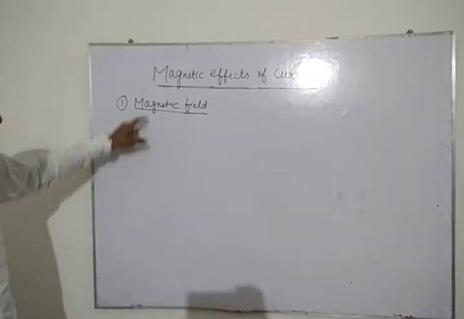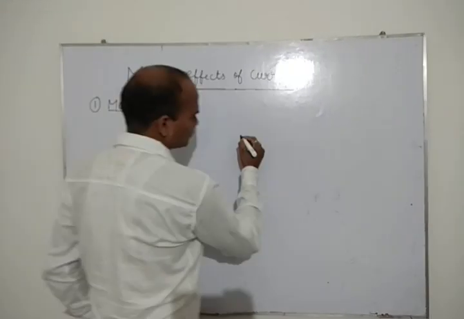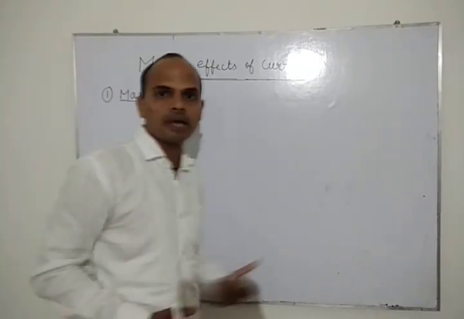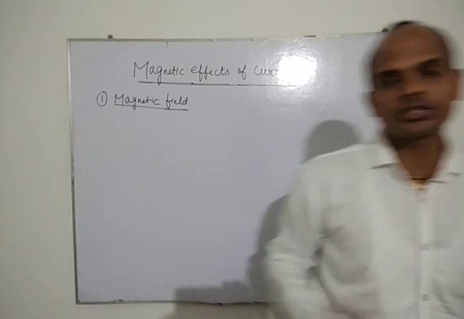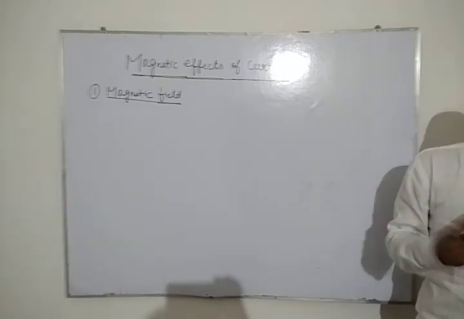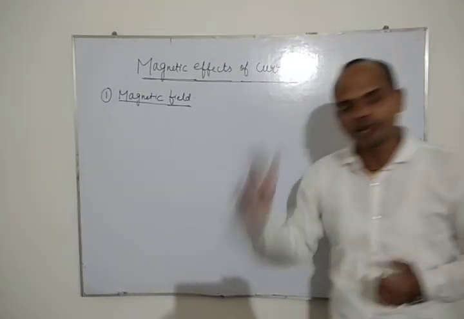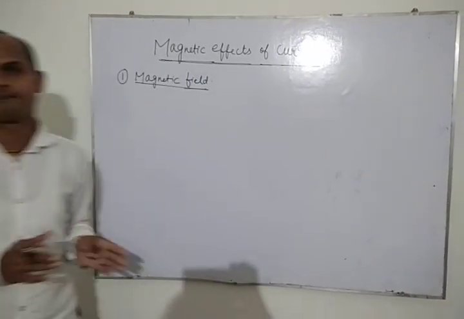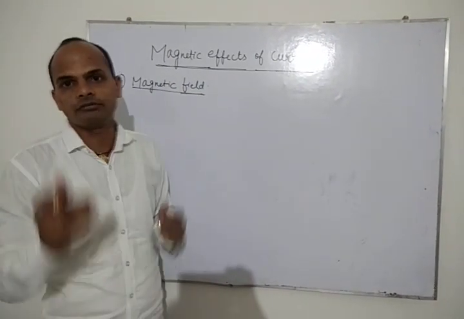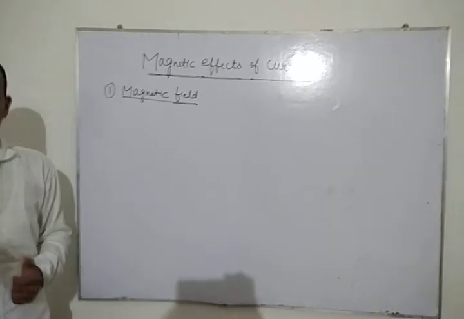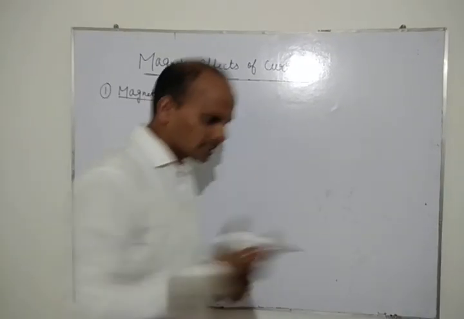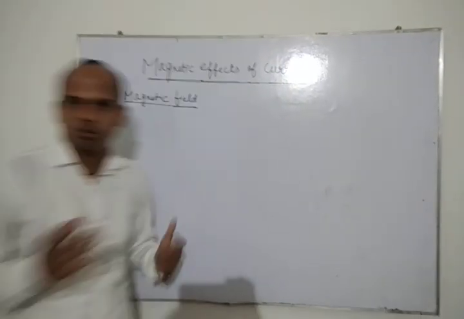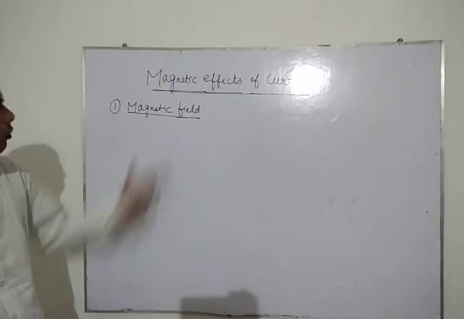Similarly, when you place one magnet, we know that student there are two types of magnets. One is a natural magnet and one is an artificial magnet. Lodestone is one of the natural magnets, and bar magnet and horseshoe magnet are artificial magnets which we see in the laboratory, used for doing experiments in schools and so on.